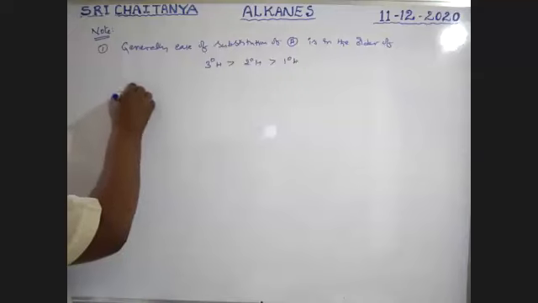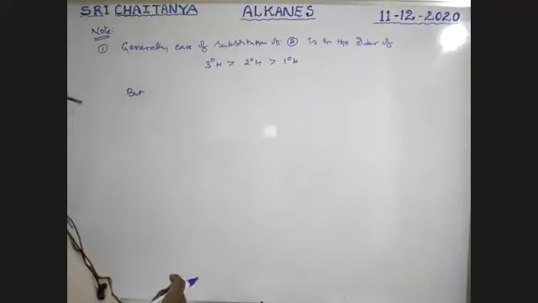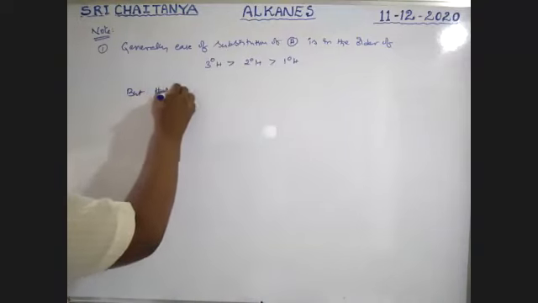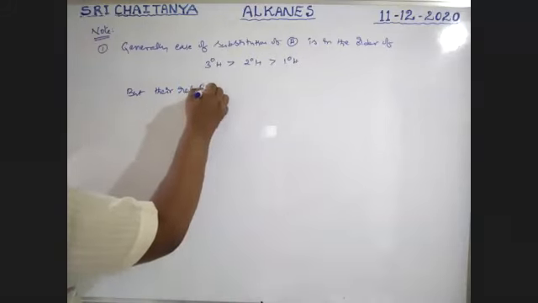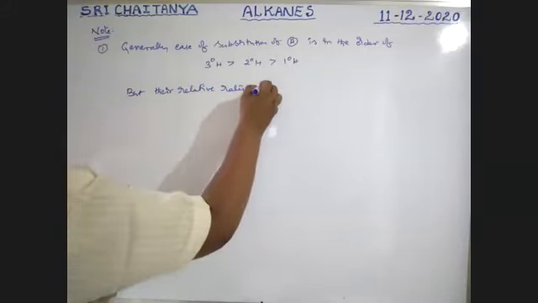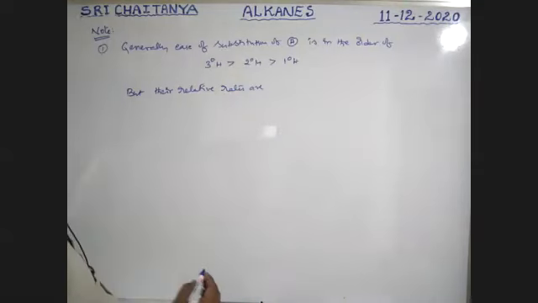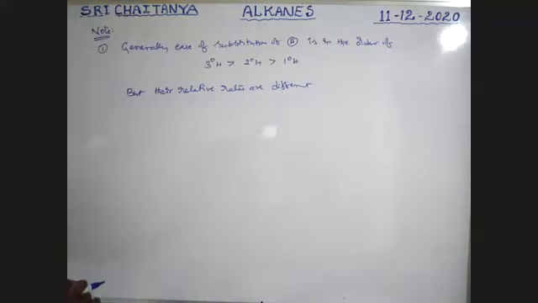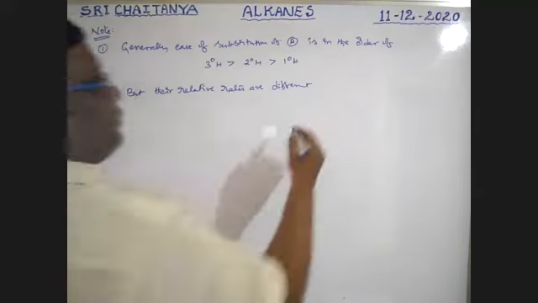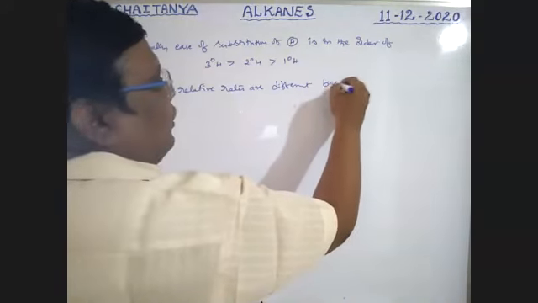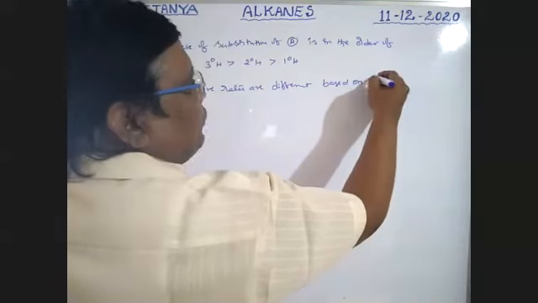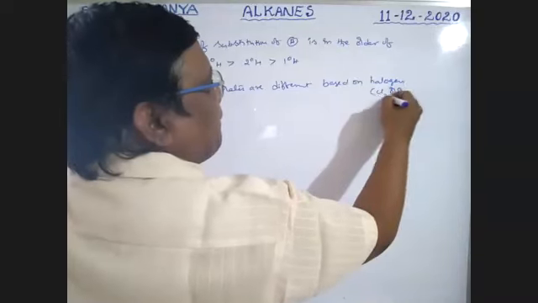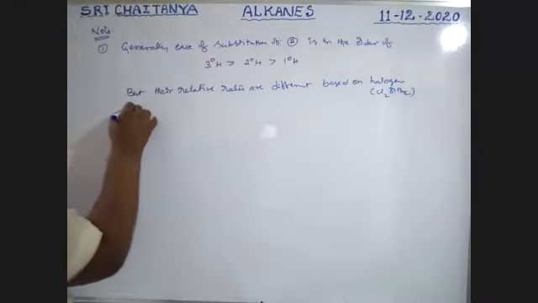But their relative rates are different, based on the halogen involved in the reaction, that is either chlorine or bromine.